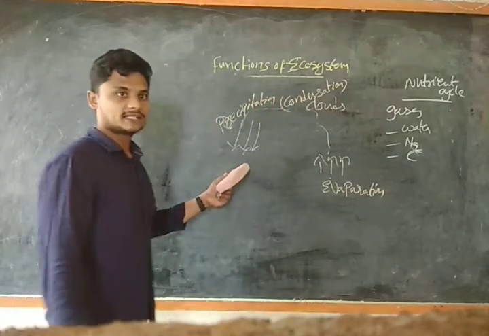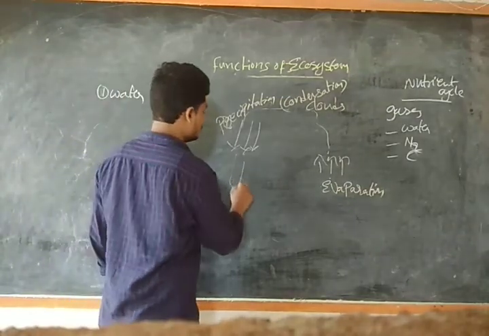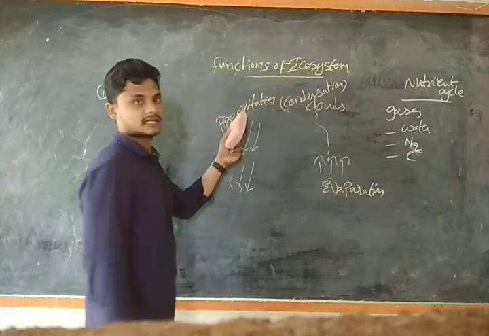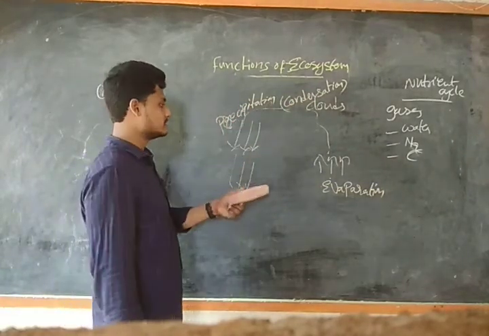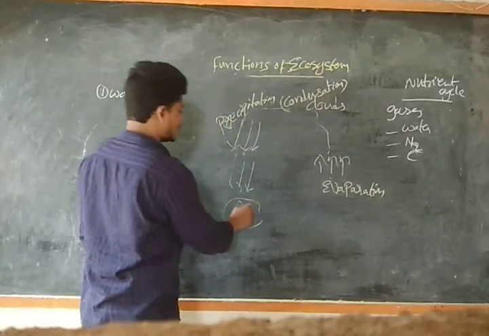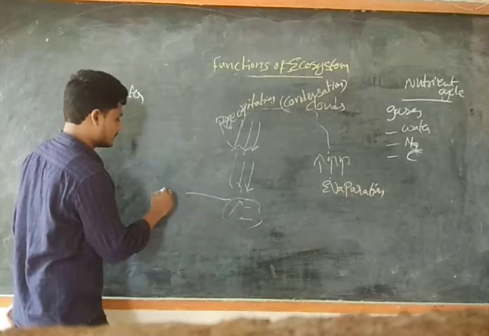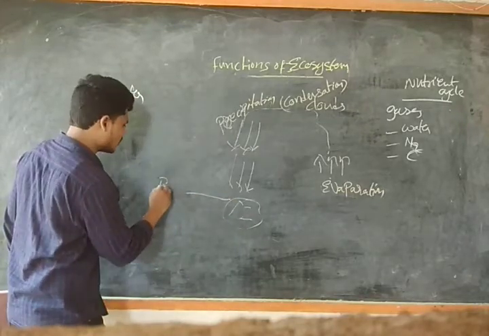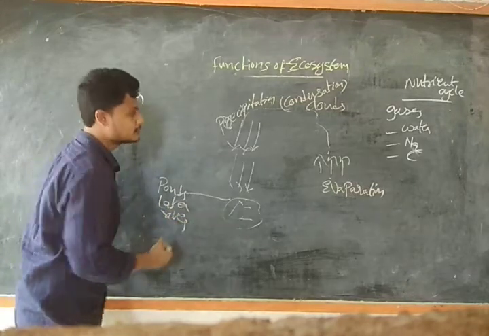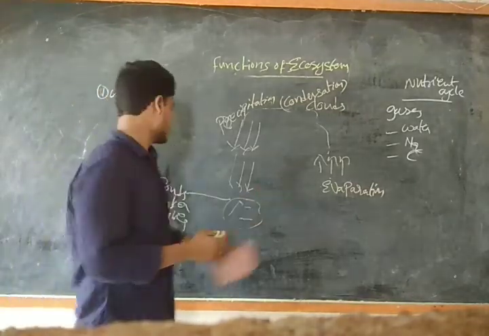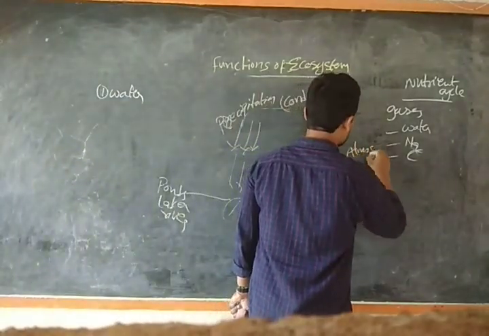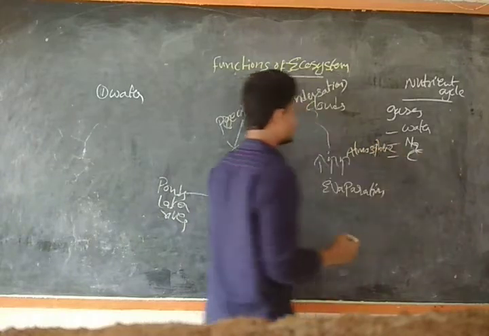Through the precipitation process, it comes downwards. So in simple terms, we have the water cycle: evaporation, condensation, precipitation, guys. These are the three processes. In the form of precipitation, it again comes as water, which will be stored in ponds, lakes, rivers. Few water also is present in the atmosphere as water vapor.